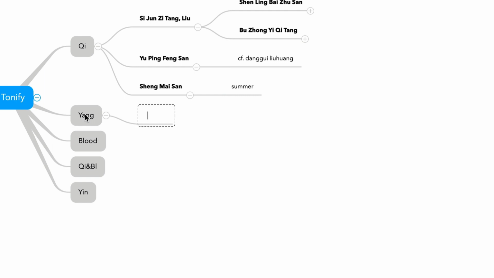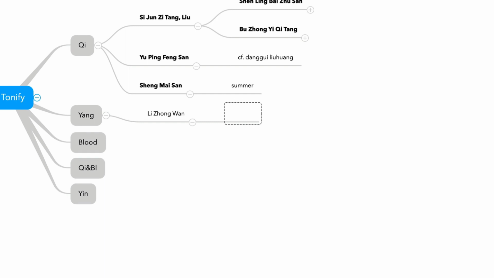And Yang deficiency: from Sijunzitang, remove Fuling. If you add Ganjiang, do you know what that is? Lizhongwan. From Sijunzitang, remove Fuling, add Ganjiang. What does that mean? Warming. And if you remove Renshen and Baizhu, and add Fuzi, what is this formula?